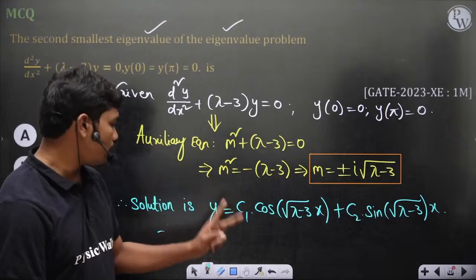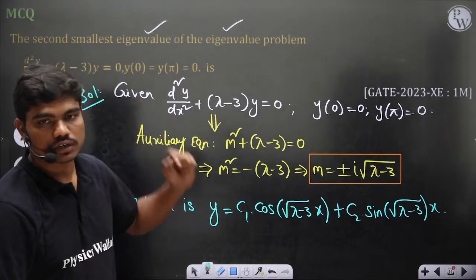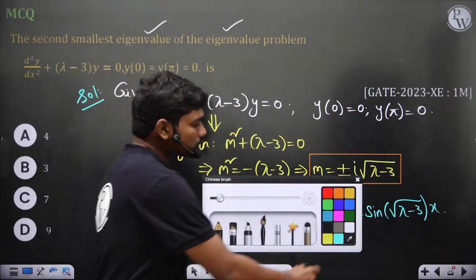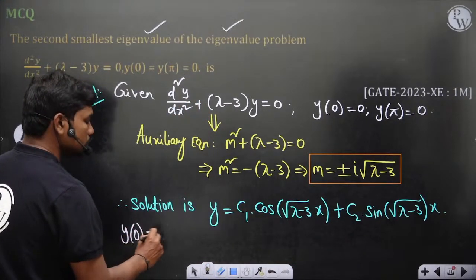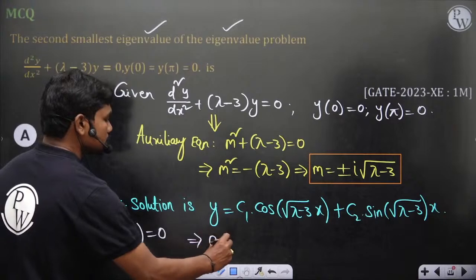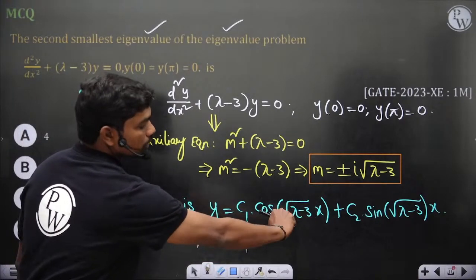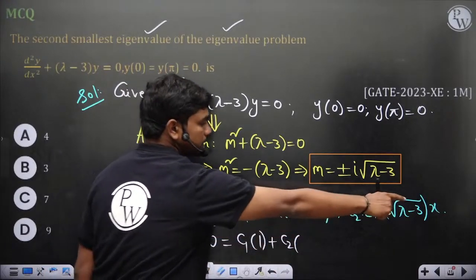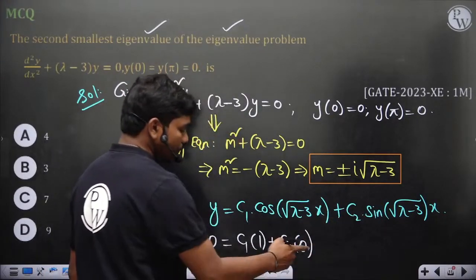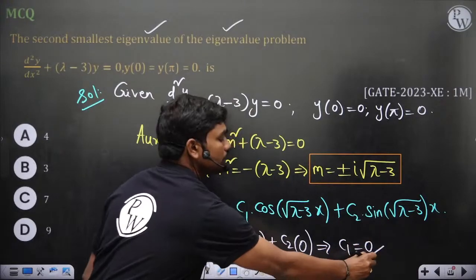Now we have two boundary conditions: y of 0 is equal to 0 and y of pi is also 0. So first let's go with the first boundary condition. y of 0 is equal to 0, which gives you 0 is equal to c1. When you put x equal to 0, cos 0 is 1, plus c2 times sine 0, which is 0. If you solve this equation, this gives you c1 is definitely 0.